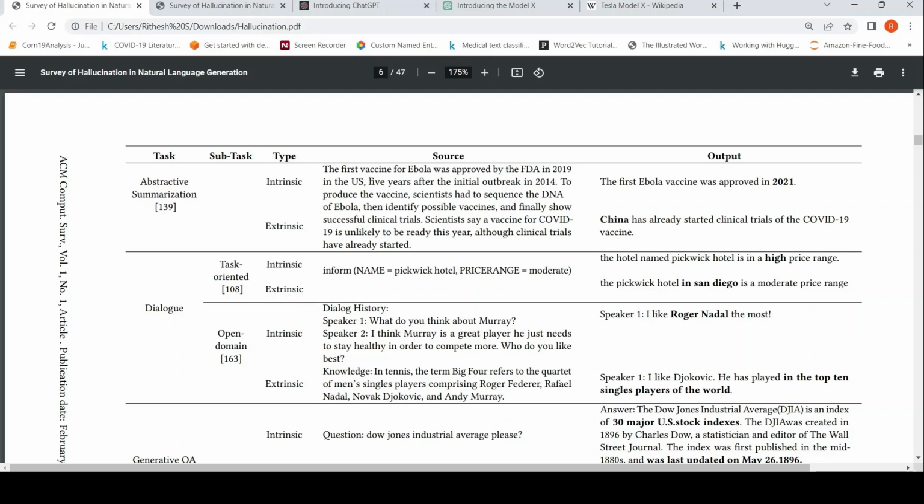So intrinsic is wrong information with respect to the source. Extrinsic is additional information which cannot be verified. It could be wrong or it could be right, but it cannot be verified from the source data, whereas intrinsic can be verified from the source data.